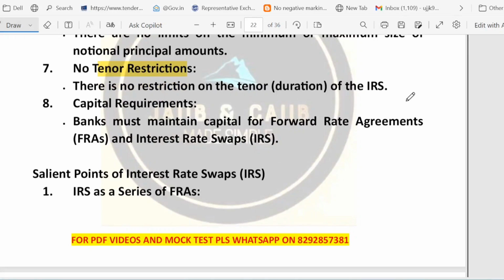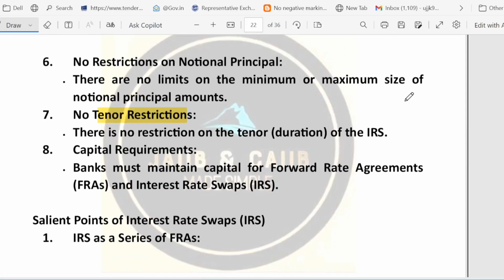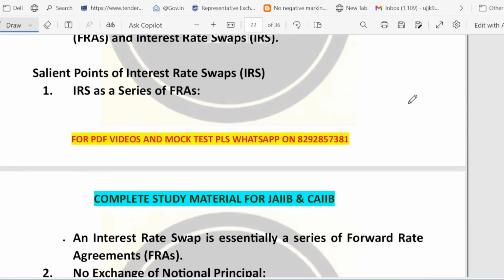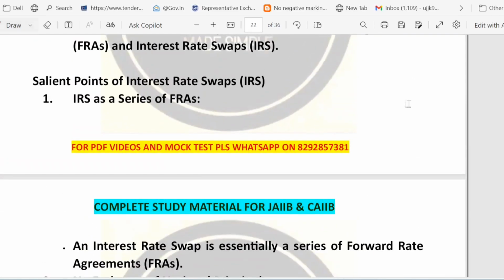So what I want to tell you is that a bank must have adequate infrastructure and risk systems before market making. Benchmark rates must evolve naturally and be accepted by the market. Rate flexibility must be objective, transparent and mutually agreed. There is no restriction on the notional principal, no restriction on the tenor, and on capital requirement, the bank must hold capital for FRA and IRS exposure.